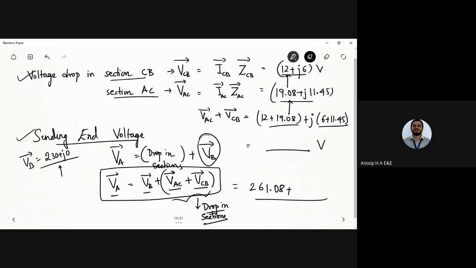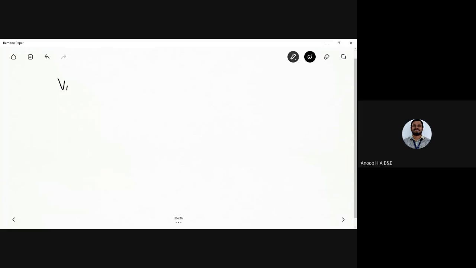261.08 plus j17.45, correct. So now we have got VA. It is a complex quantity, right? So VA, we have got it as a complex quantity, which is 261.08 plus j17.45.